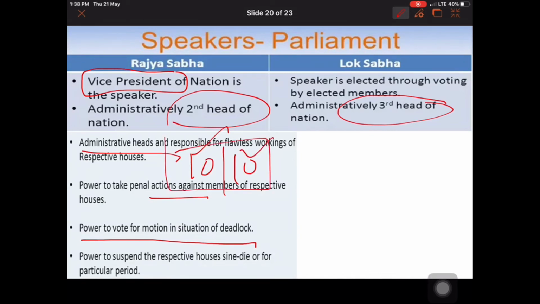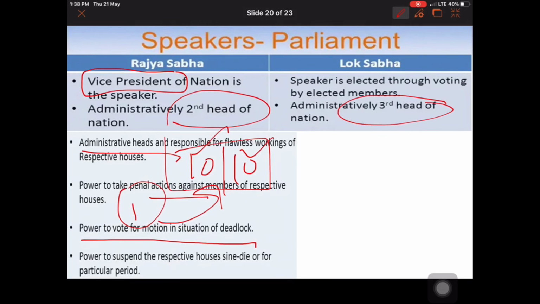In that situation, one vote is the deciding one, that of the speaker. The speaker may vote in the deadlock situation and decide which side he is going to vote for and which side will win. Then there is the power to suspend representatives of the house.